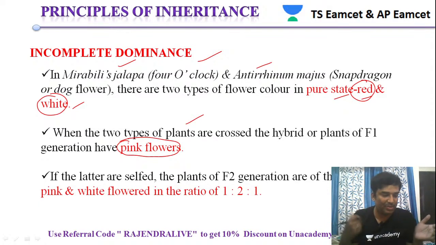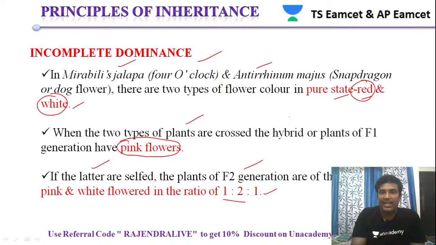So like that he came to this conclusion. And if they are selfed later, in the F2 generation, the ratio is 1:2:1. So this condition he has observed. In incomplete dominance, if you see the genotypic ratio, we have seen the cross just now: capital, capital-small, and small, we got in the F2 generation. So they are in 1:2:1.